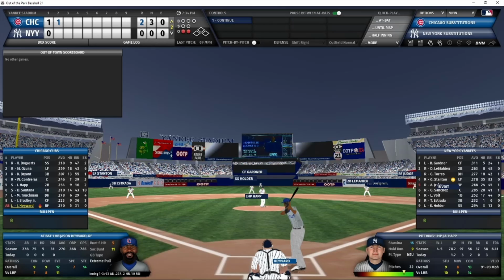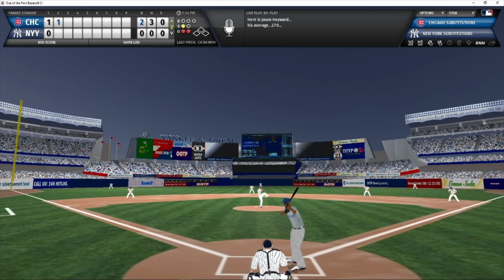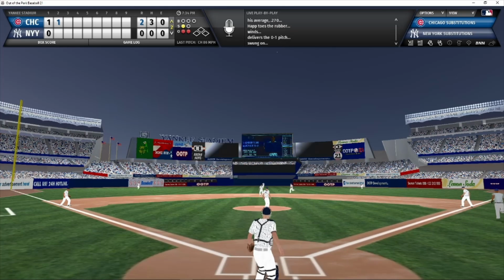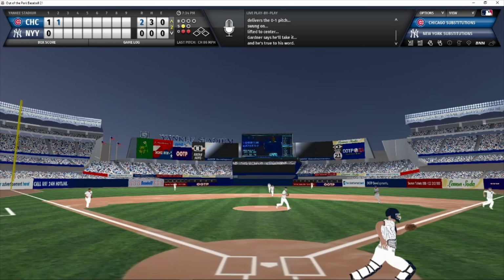Hayward now batting, 2 outs, nobody on, 2 runs already in, 1 strike count to Hayward. Here it comes. Hayward pops it up to center. That's going to be playable. Gardner coming in, makes the catch for out number 3.